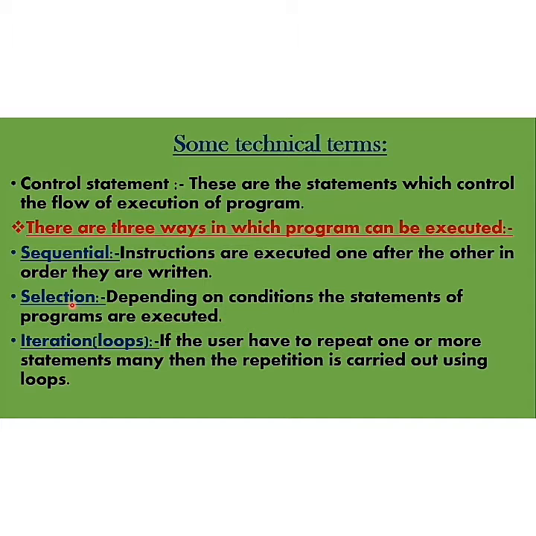From the word selection, it is clear, it follows some conditions, and when the condition is true, it is executed. Next one is iteration, or loop. We are going to deal with this only.